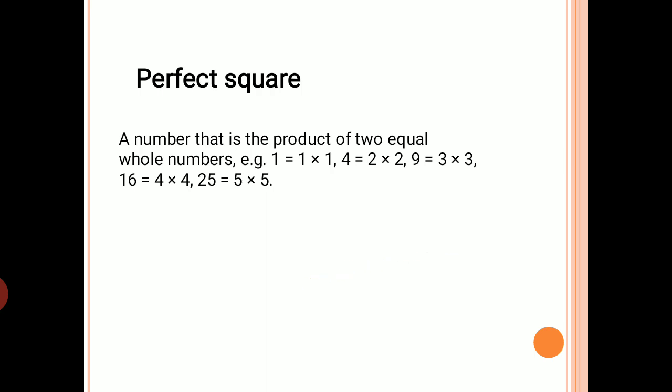Then, perfect square. What is a perfect square? A number that is a product of two equal numbers is a perfect square. Example: 1 into 1 is 1, 2 into 2 is 4, 3 into 3 is 9, 4 into 4 is 16. These are perfect squares.